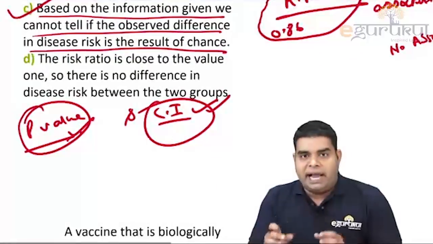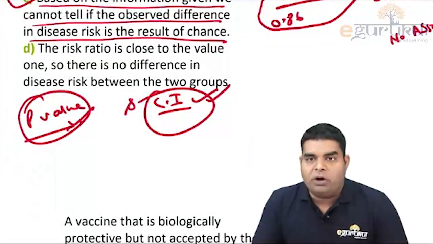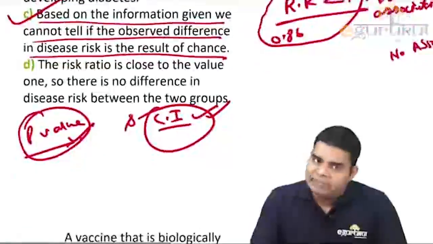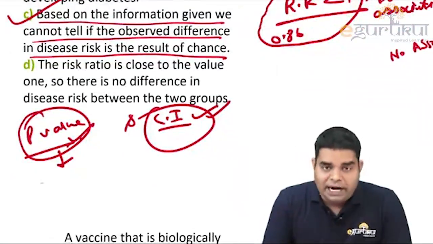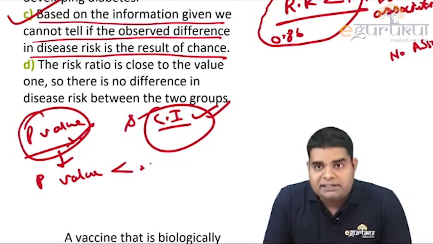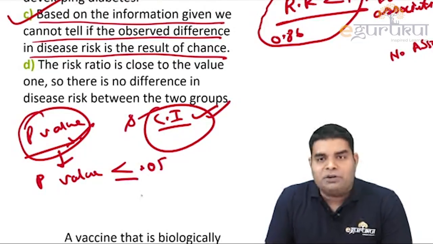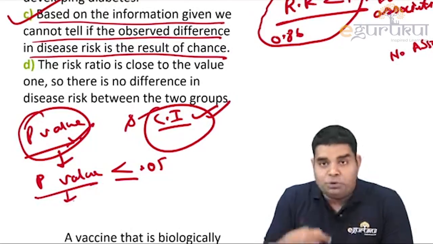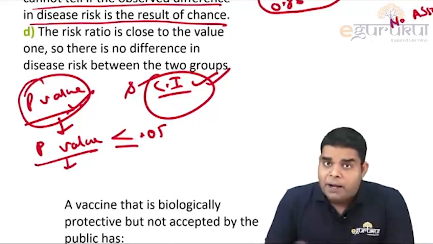Now we also have to discuss the association between p-value and confidence interval, based on which we decide whether the study is significant or not. And we all know that usually we assume that if p-value is less than or equal to 0.05, then the study is significant. And what is p-value? They can ask the definition sometime.